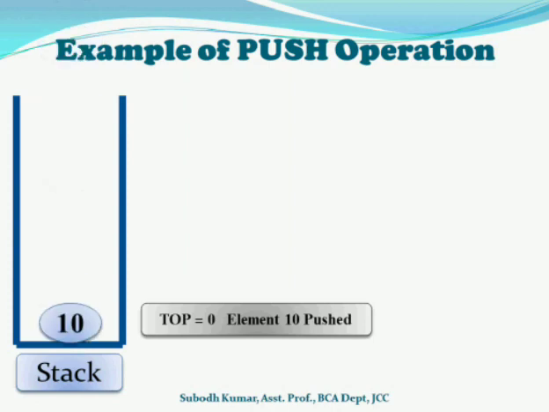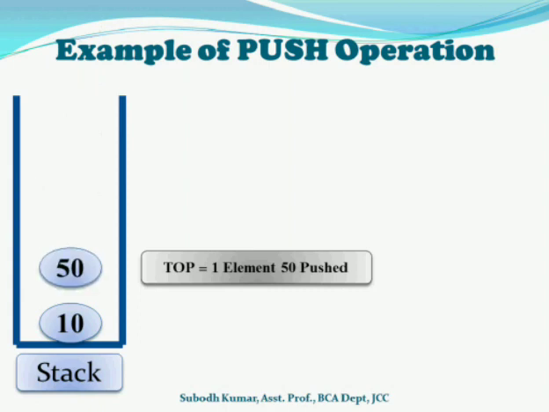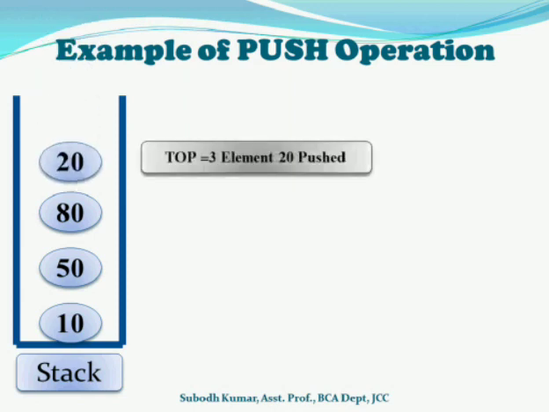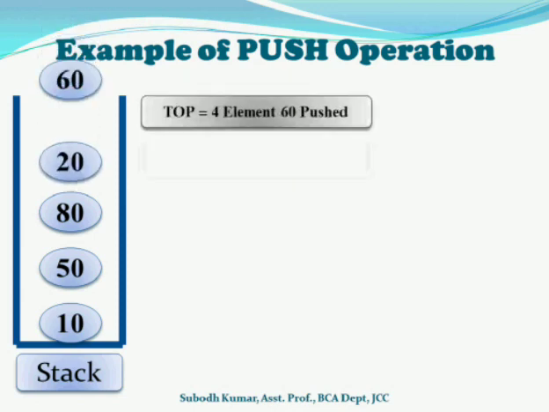Now to insert another element, we have to again increment the value of top from 0 to 1, and we can insert another element, that is 50. Similarly, we increment top to 2 and insert another element 80. Top becomes 3 and 20 is pushed, and top becomes 4 and element 60 is pushed. So after inserting 5 elements, the value of top is 4. Top always determines the top element of the stack.